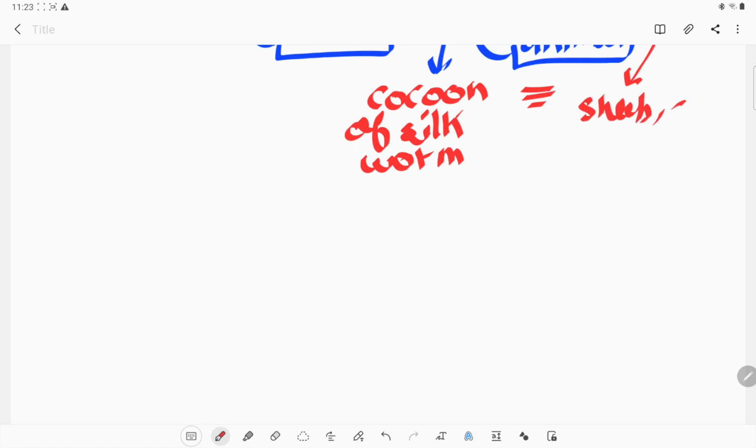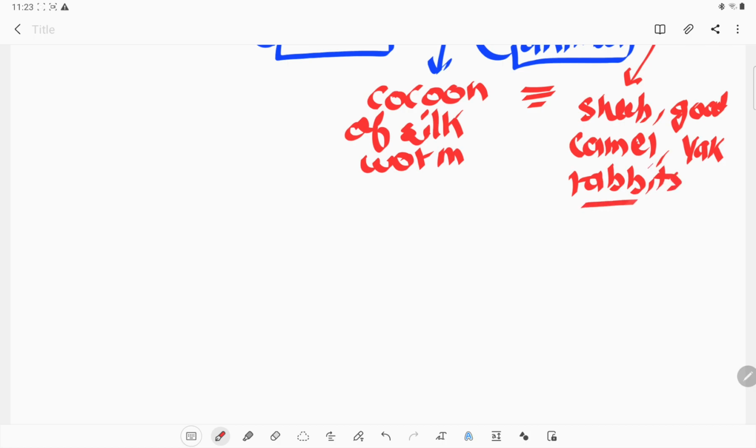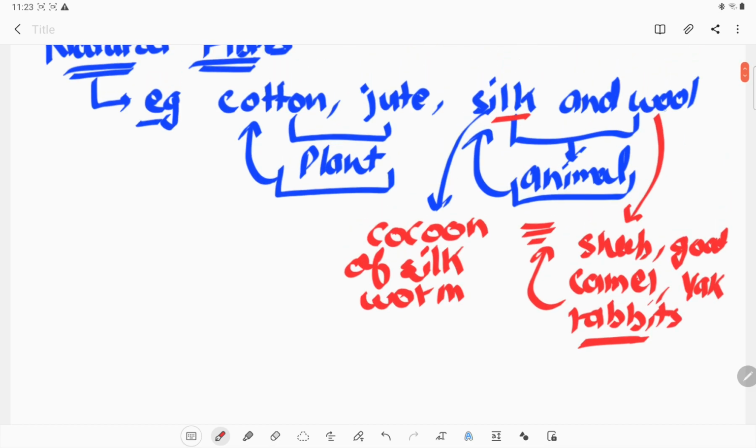Sheep, goat, and we can take a lot of examples, like camel or yak or rabbit. All those hairs can form wool. So we get wool from sheep, goat, camel, yak, or rabbit, or any other animals also. So these are the animal fibers.